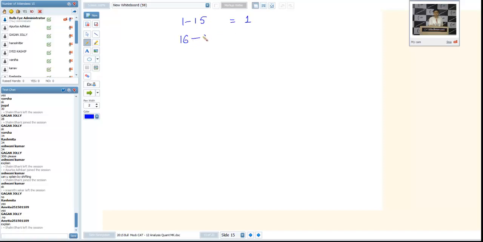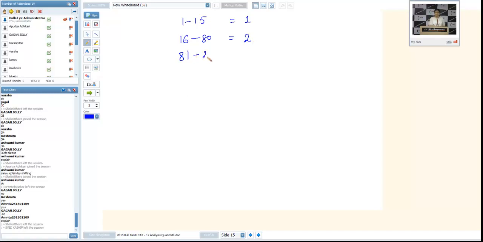From 16 to 80, because 3 raised to power 4 is 81, that's why I'm going up to 80. Answer will be 2 always. From 81 to, now what is 4 raised to power 4? That is 256. So if I go up to 255, I'll get a 3 and so on. Now, what is the thing? Yeah, question was, which of the following is a possible value of k? By chance, first option, that was the answer. I'm taking the first option to check the answer.